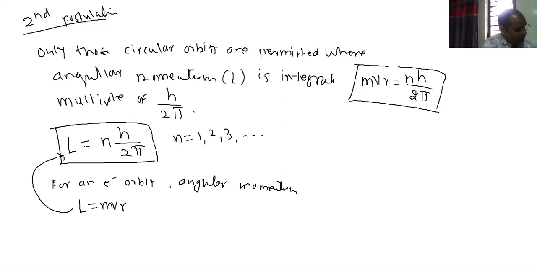Bohr's second postulate we have taken, and there is a third postulate. What did Bohr's first postulate tell? Yes, sir. First postulate tells the concept of allowed orbits.